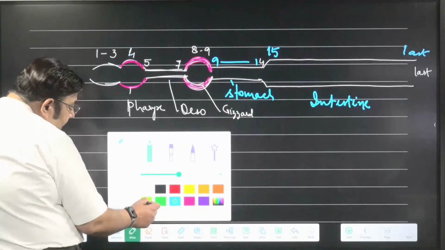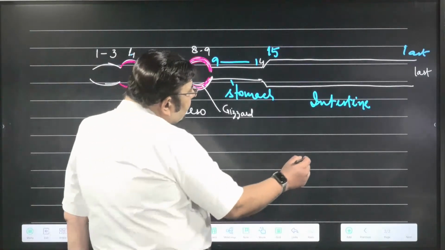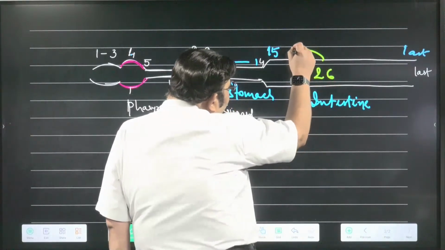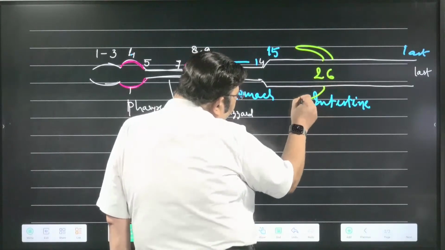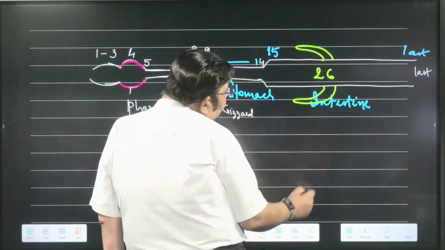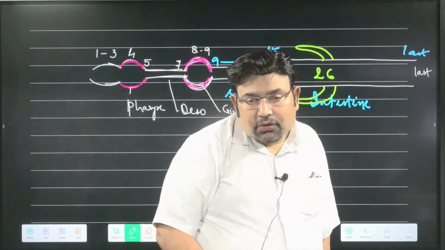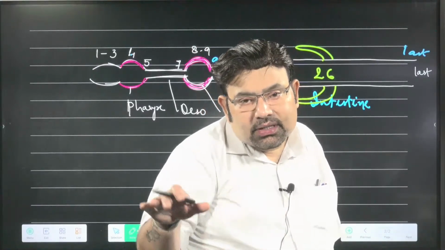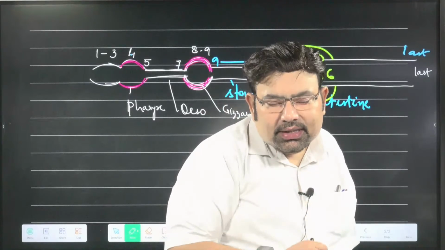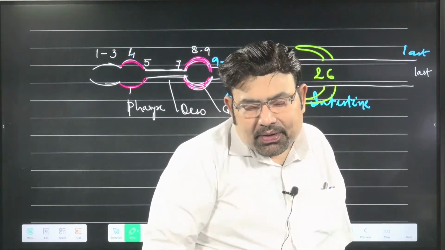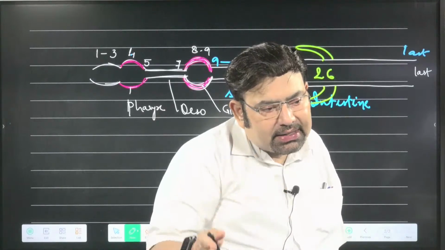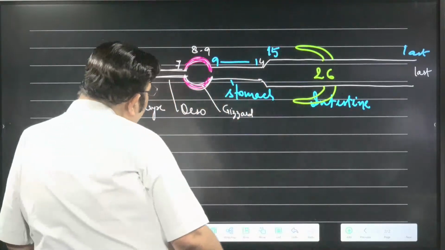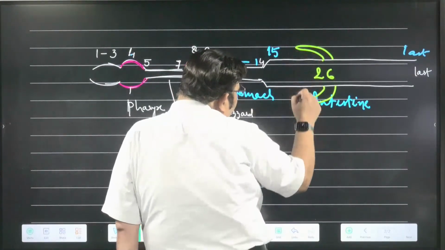Now, a very important structure I'm going to tell you. In segment number 26, there are conical folds. You know these conical folds are called caeca. We have seen them in cockroach also. A cockroach has 8 hepatic caeca, those projections. Here also projections are there, and we can call them intestinal caeca.